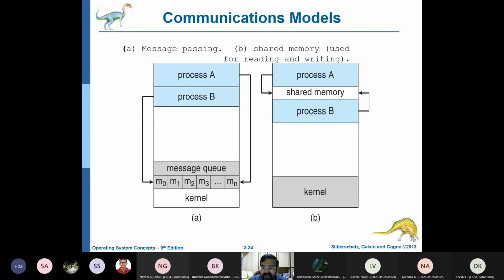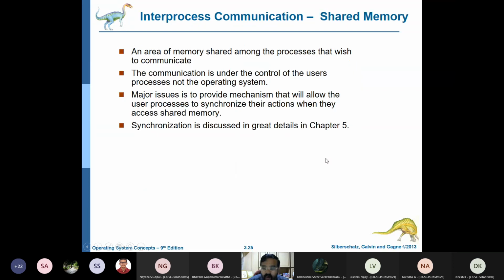So in that shared memory, process A will provide global and local variables, and process B will also provide local variables. There will be calculations, computations and interactions in the shared memory area, but it is shared between process A and process B, under the control of the processes, not the control of the operating system.